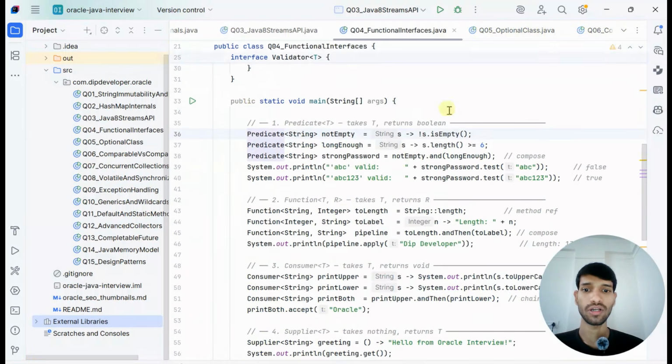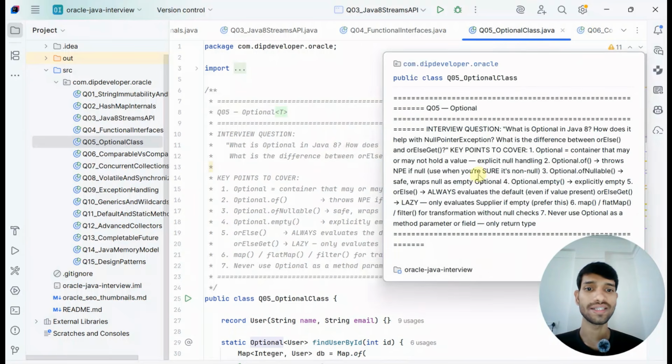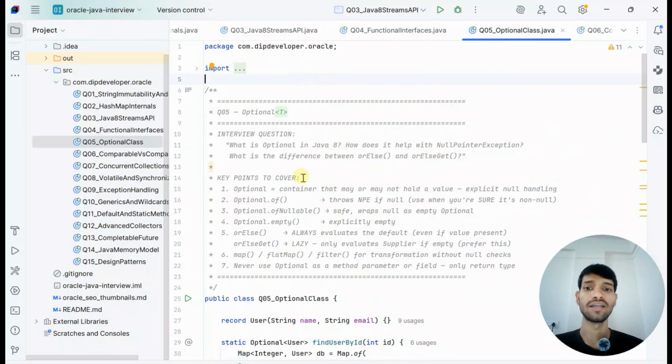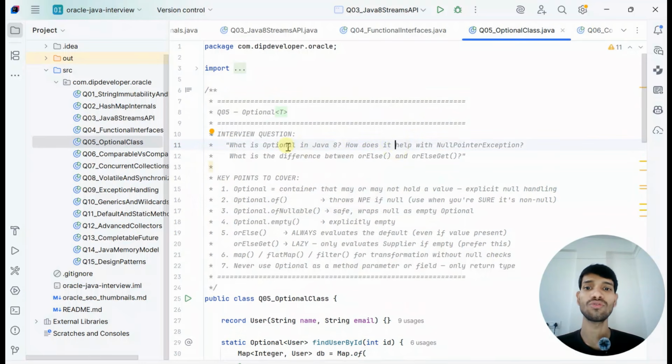Move ahead with our next concept, the Optional class. What is Optional in Java, how does it help with NullPointerException, and what is the difference between orElse and orElseGet? These are pretty detailed questions that are asked for experienced candidates only. For freshers they will just ask what is Optional in Java and how it helps with NullPointerException, but for experienced candidates we need to go in depth.